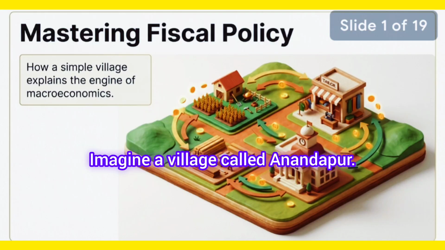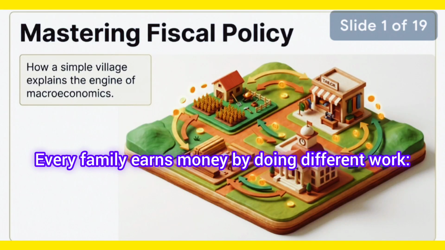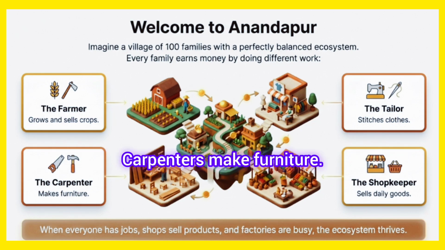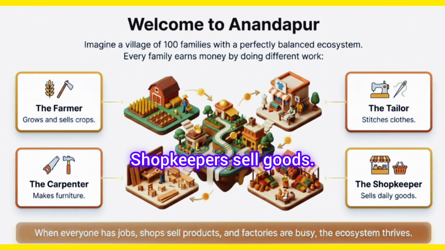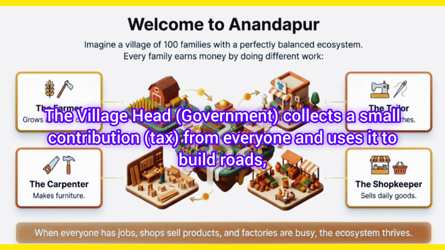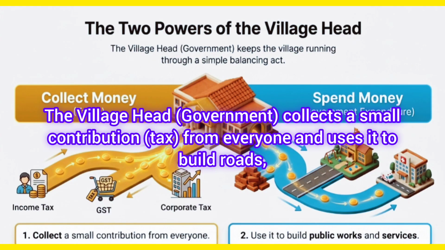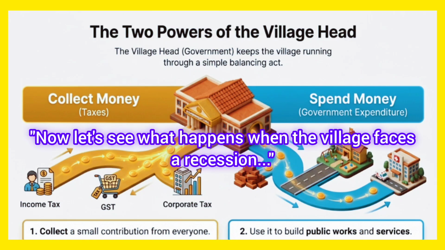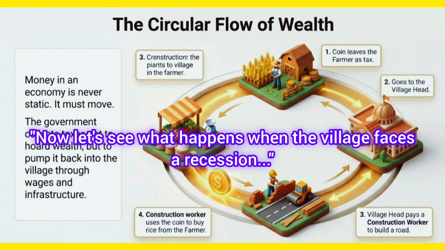Imagine a village called Anandpur. Every family earns money by doing different work. Farmers grow crops, tailors stitch clothes, carpenters make furniture, shopkeepers sell goods. The village head, government, collects a small contribution, tax, from everyone and uses it to build roads, schools, hospitals, and ponds. Now let's see what happens when the village faces a recession.